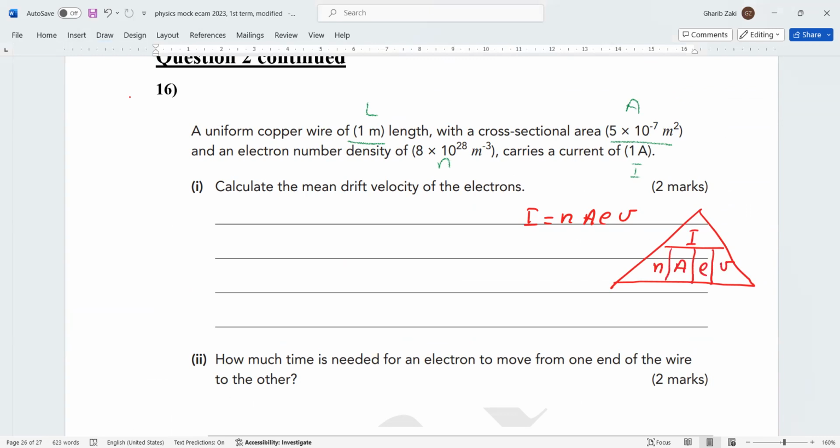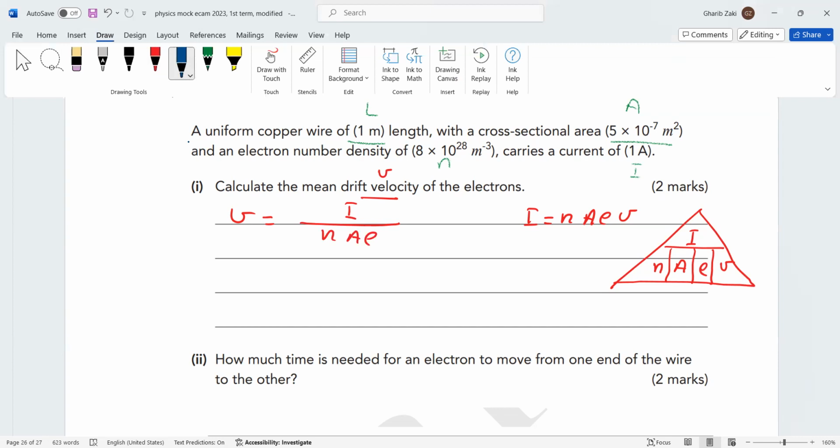Now, what do we need in that one? We need the drift velocity v. So put your finger on v. So v equals the current up in the numerator over all of them down in the denominator, nAe. We just do substitution, so it's a direct question.